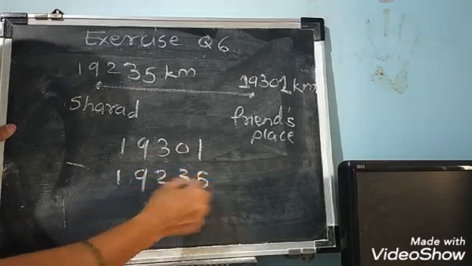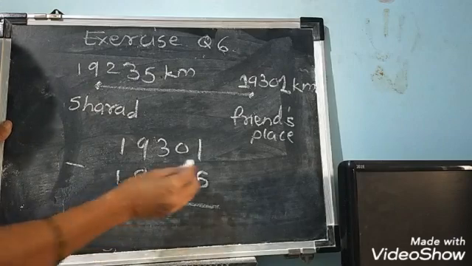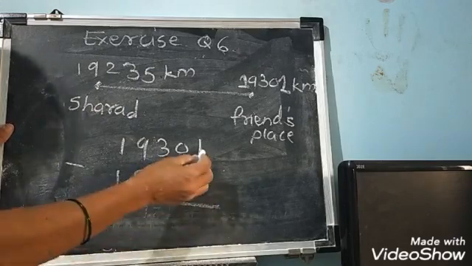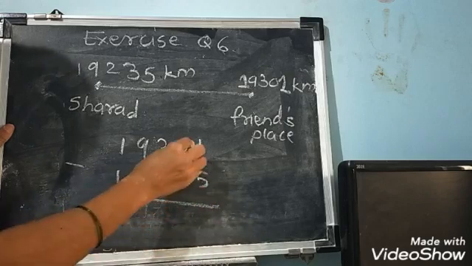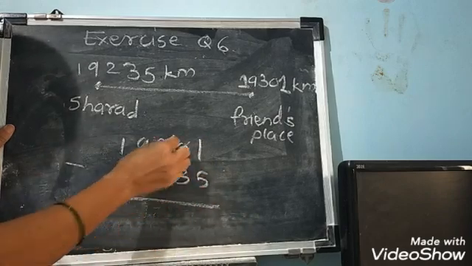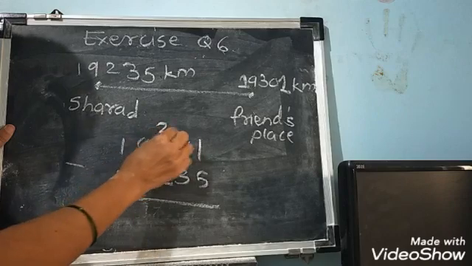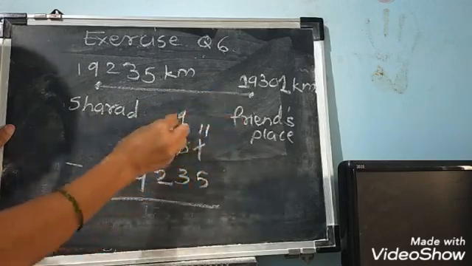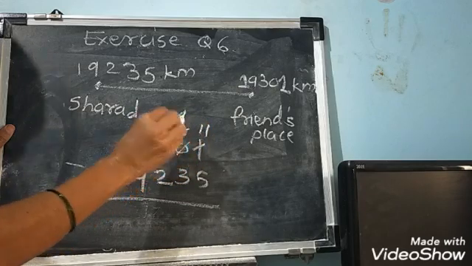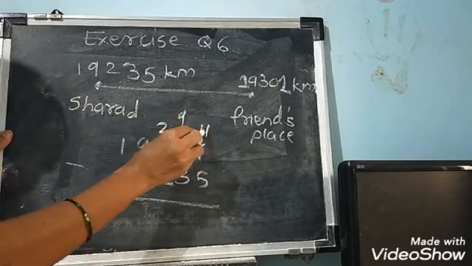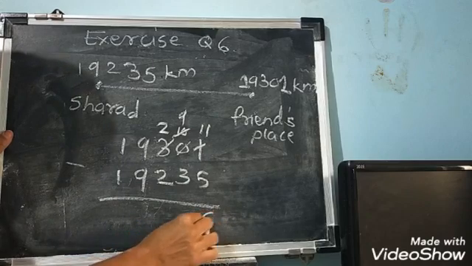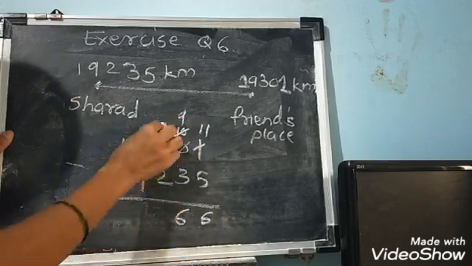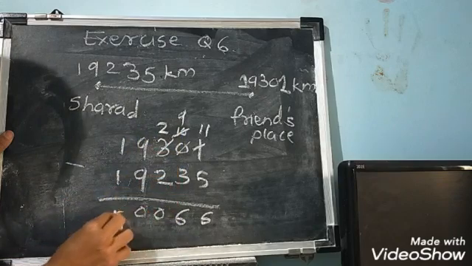In this way you have to do subtraction. Always start from units place. 1 minus 5. Can you cut 5 from 1? We can't cut, so borrow from neighbors. Neighbors have 0. Again go to neighbors. Give here. Now 9. 1 from 10, so answer is 9. 11 minus 5, answer is 6. 9 minus 3, answer is 6. 2 minus 2, 0, 0, 0.